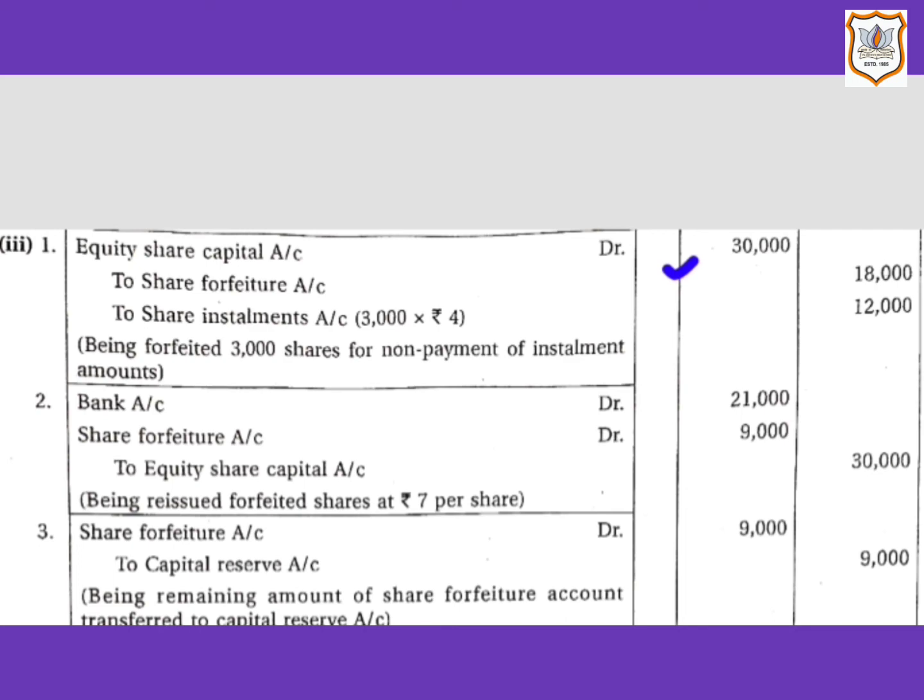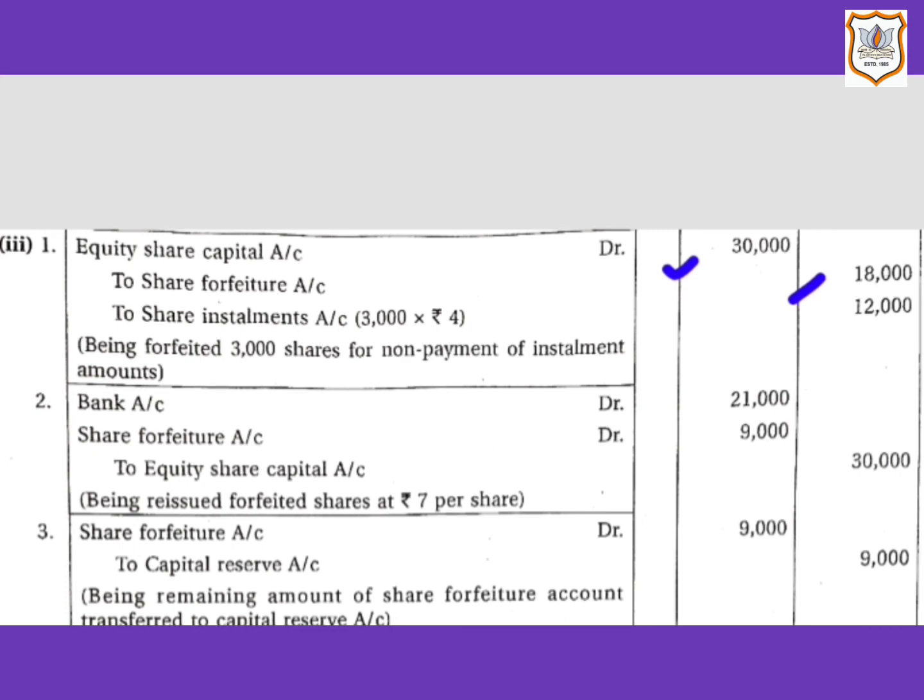Now here share forfeiture account will be credited by rupees 18,000, that is amount received on forfeited shares towards capital account excluding premium. Here it is given in the question that shareholder has paid the amount at the time of application.